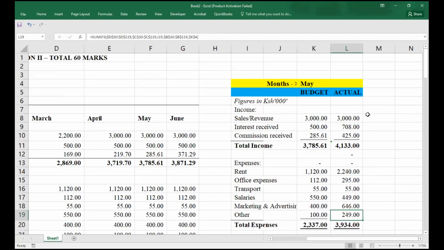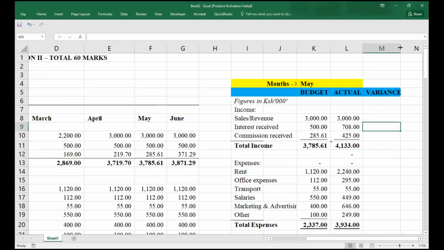So the other bit, the examiner wants us to determine our variance. You'll find that variance will be quite easy. Our variance, so I can extend this branch here. This is variance that you're looking at. Our variance will literally be very simple. Why is Mwalimu saying that our variance will be simple?